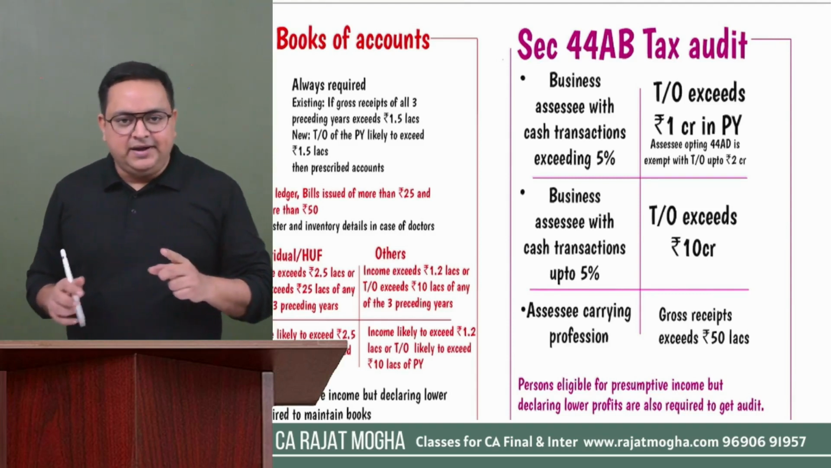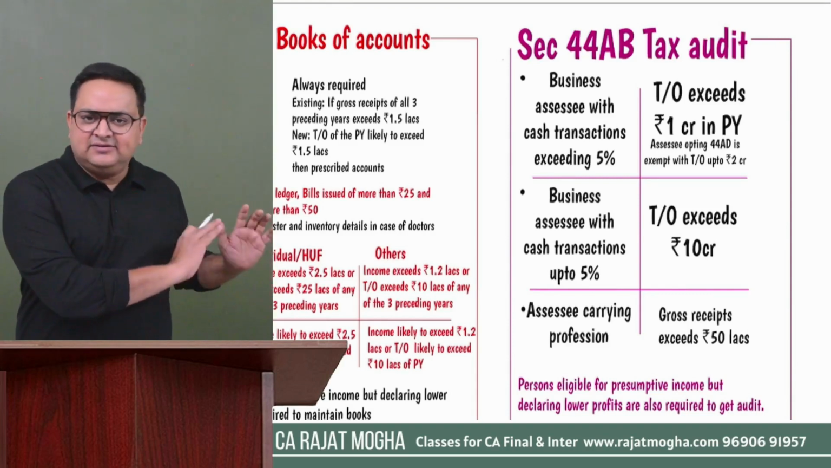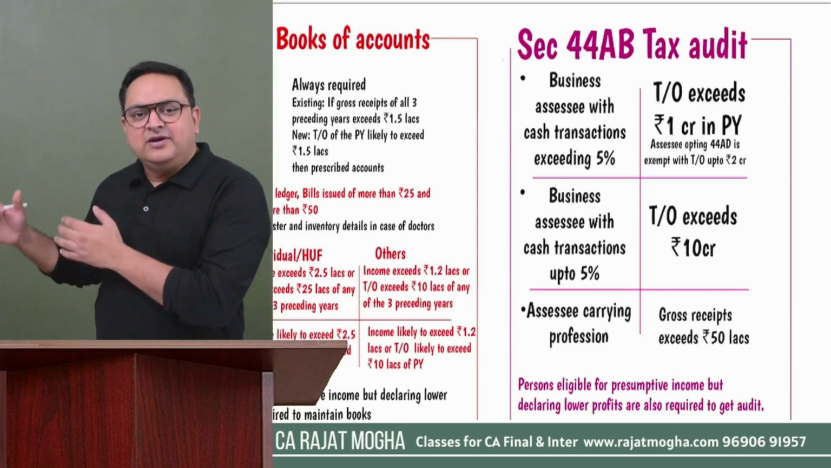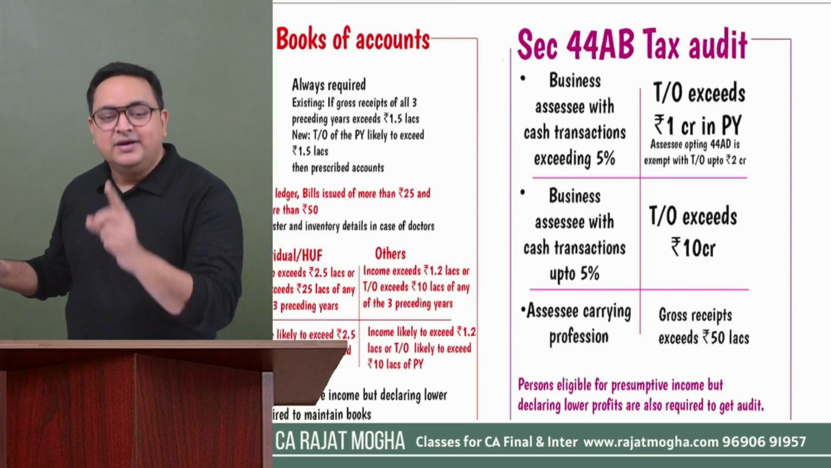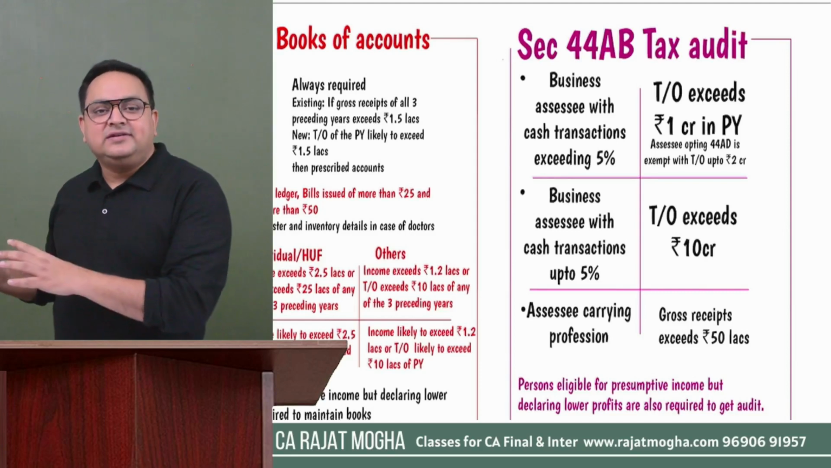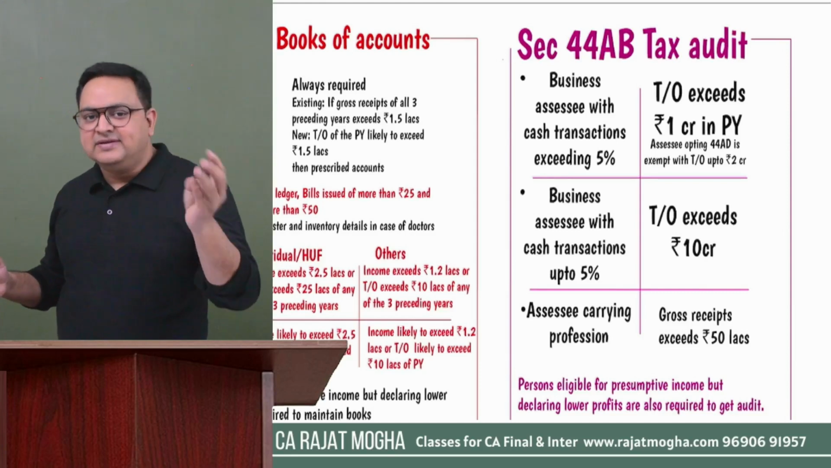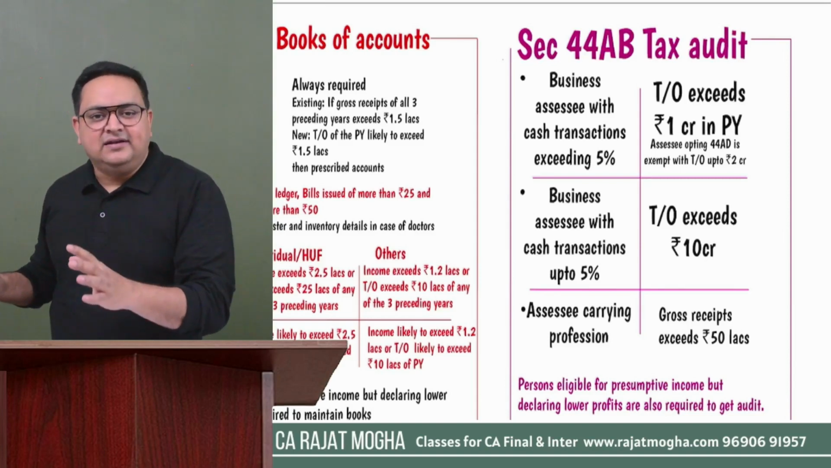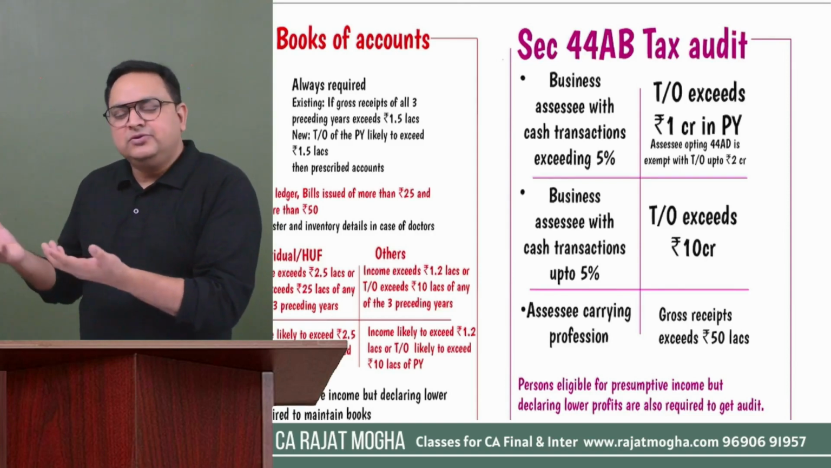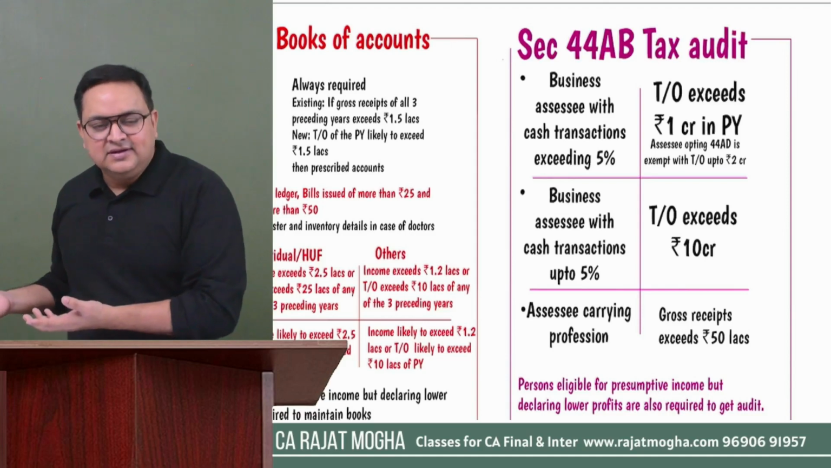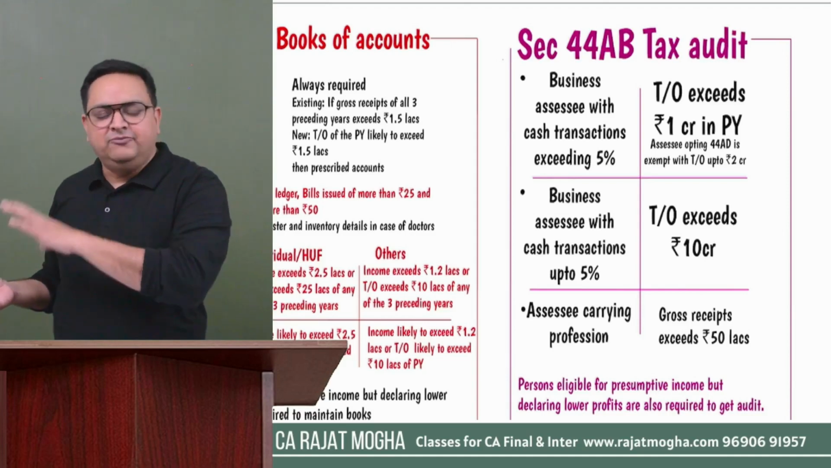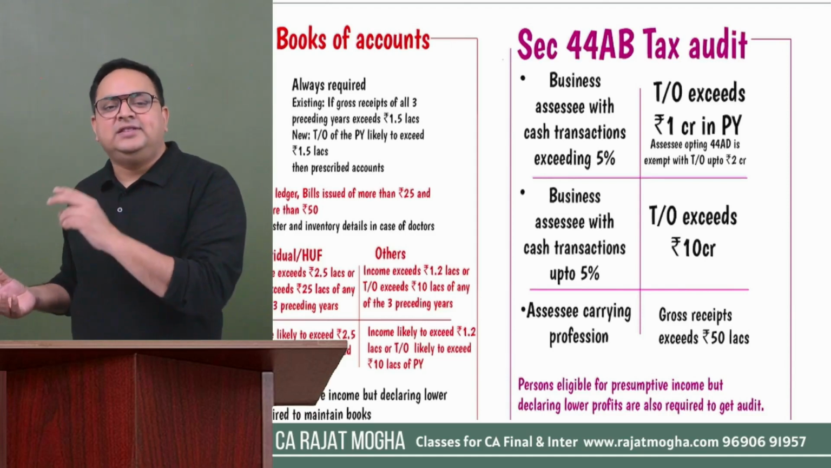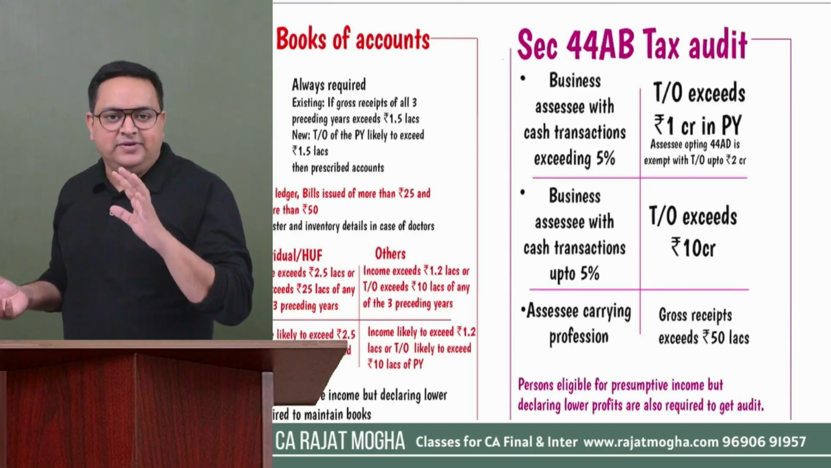So I'm again repeating. For professionals, 50 lakhs straight. For businesses, generally 1 crore. But if their payments and receipts are mostly through banking channels, then they are running a transparent business. In that case, we rely on them, so we have given them a criteria of 10 crore rupees.